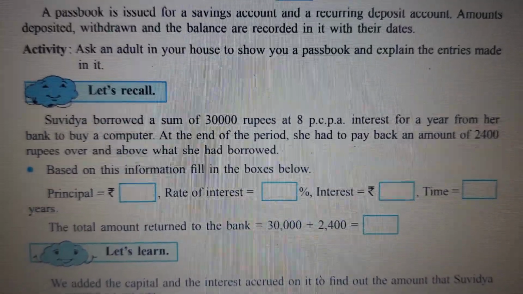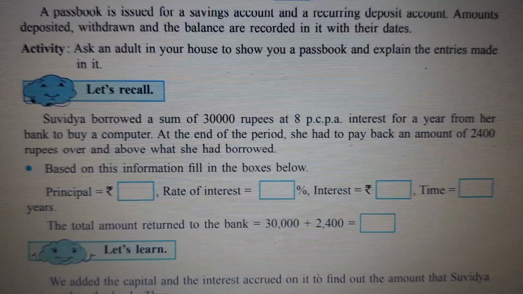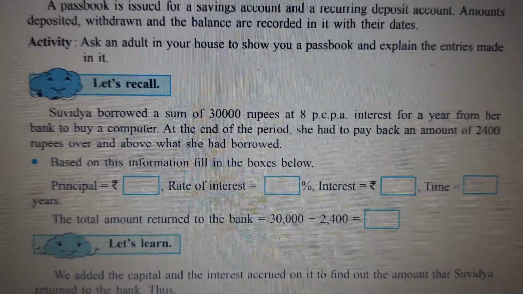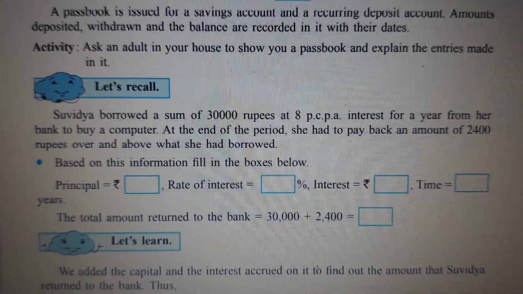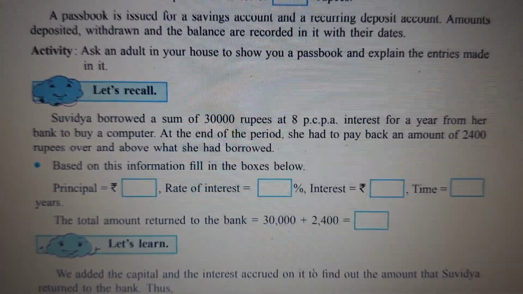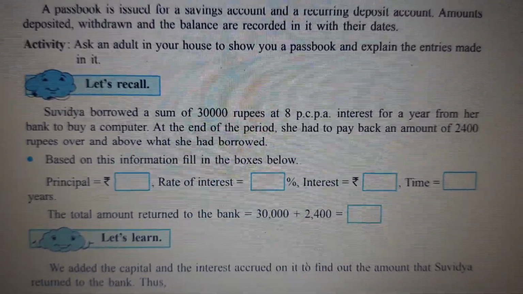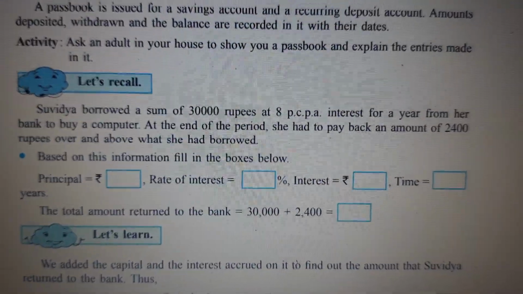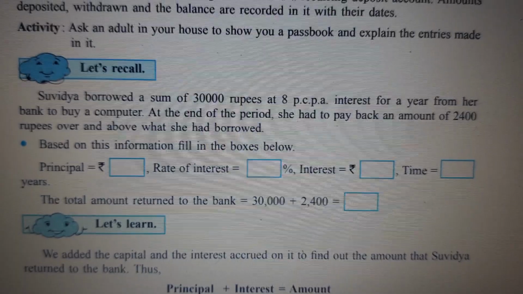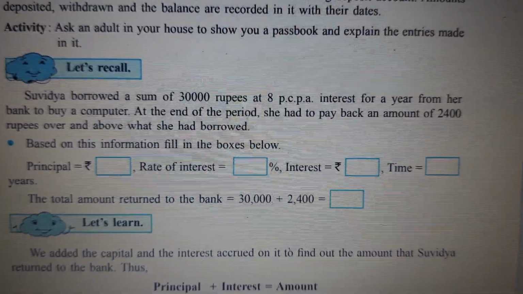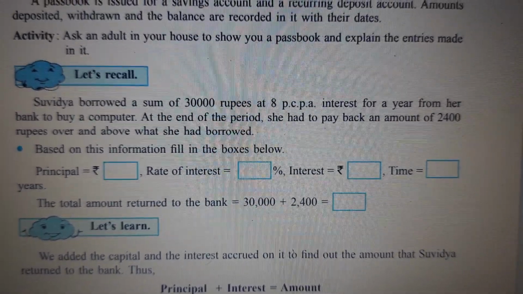Fixed deposit, you will get a certificate which you have to preserve, and when it is the maturity date, maturity means when you will be getting the money, maybe for 1 year you have invested, you have to go and hand over that certificate to them, and then they will deposit the money in your account. See here, Suvidha borrowed a sum of 30,000 rupees at 8% per annum.